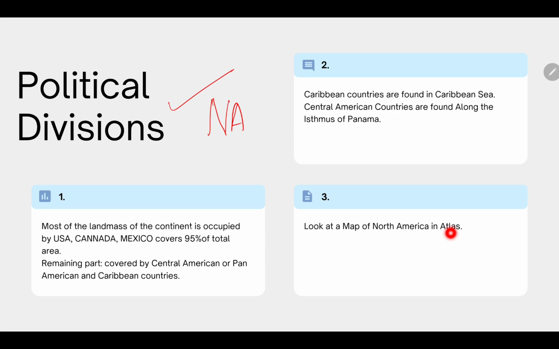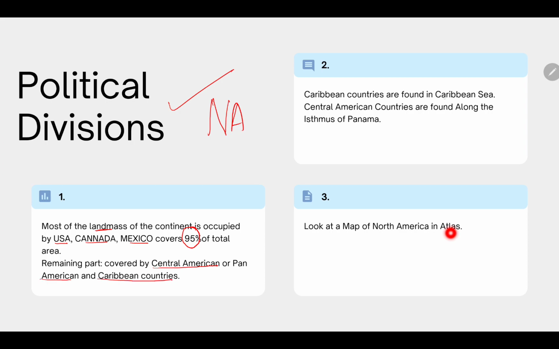Most of the landmass of the continent is occupied by the USA, Canada and Mexico, which cover about 90% of the total area. I have already shown these countries on the map. The remaining part is covered by Central American or Caribbean countries.